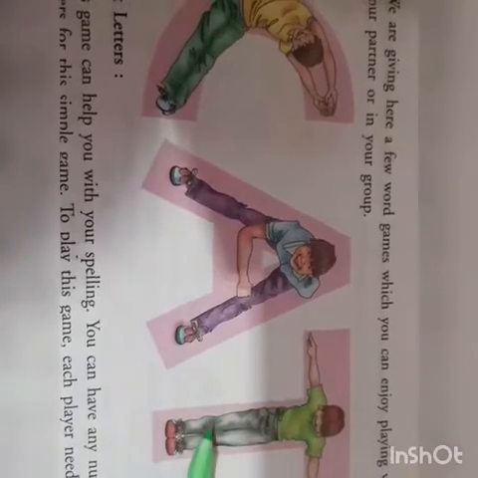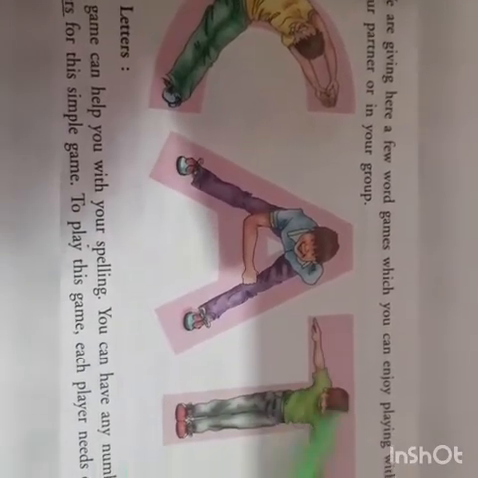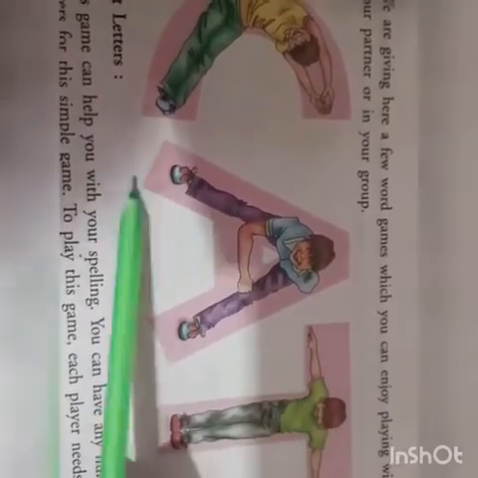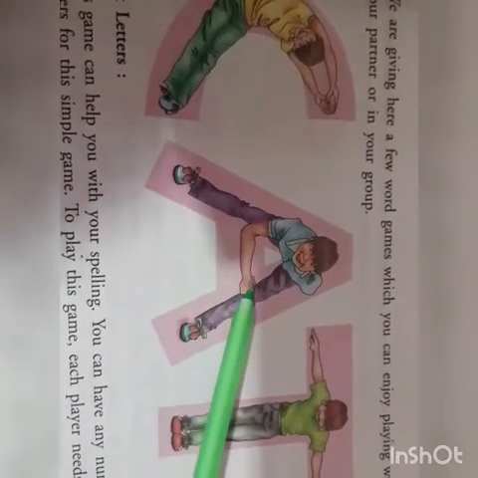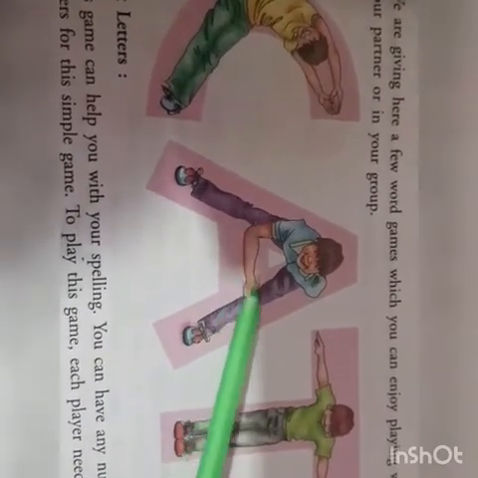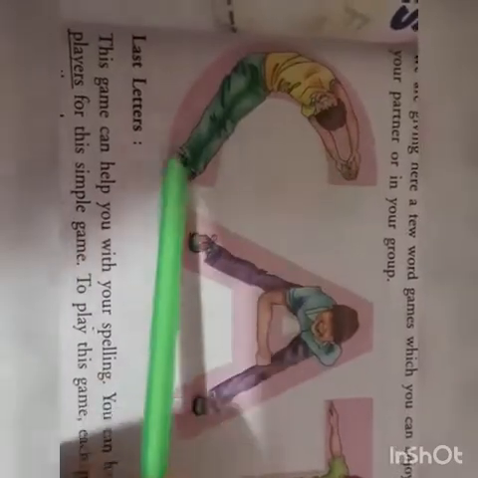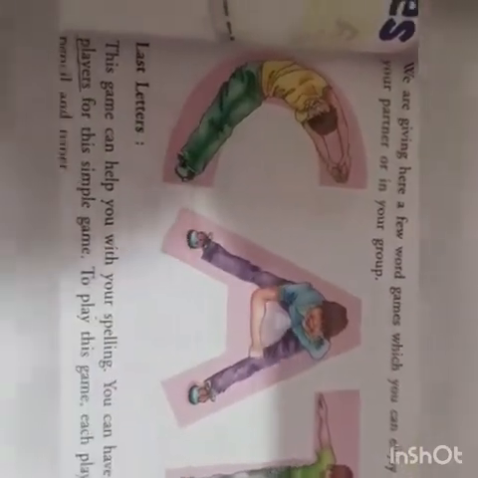But here the words are written. If it looks like this, this means it is T. If it is bent with the elbow like this, hand like this, this is your A, because A has a sloping line. And this full curve is your C. So the word formed is C-A-T, cat.